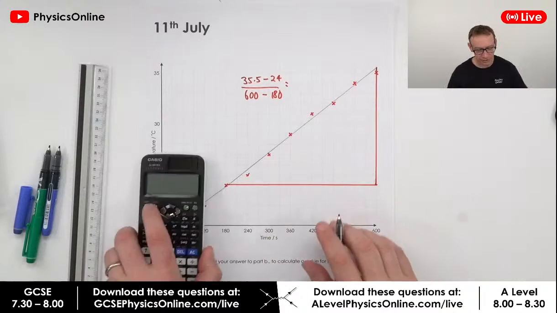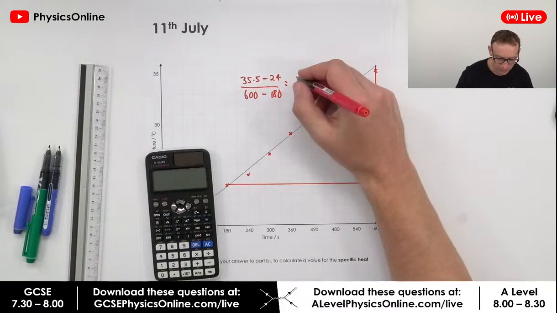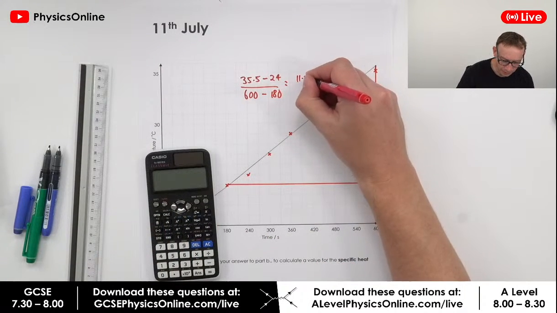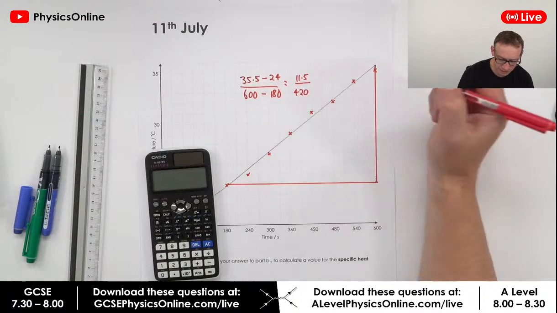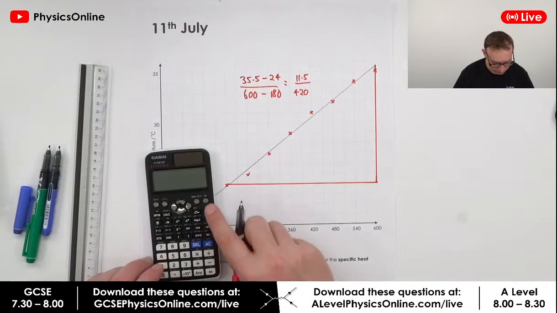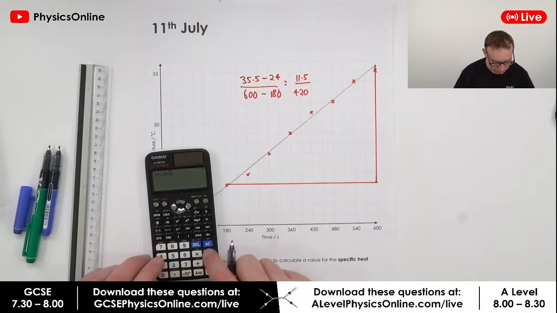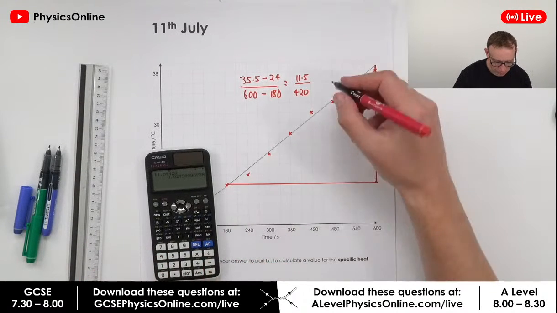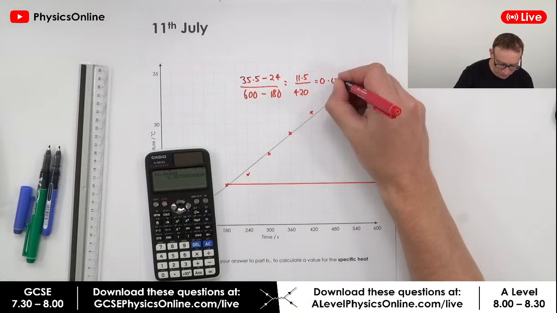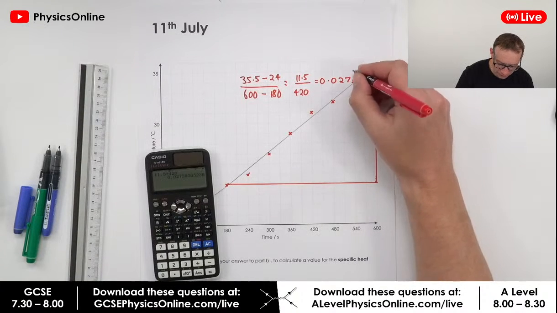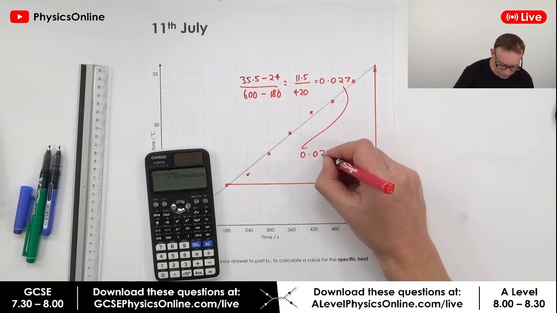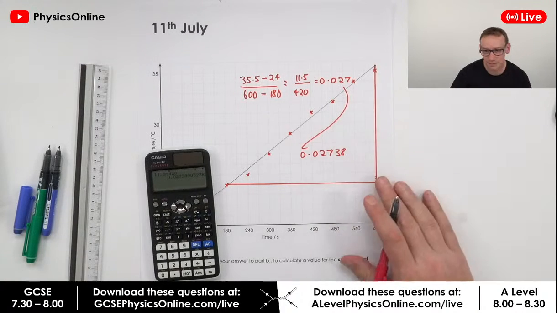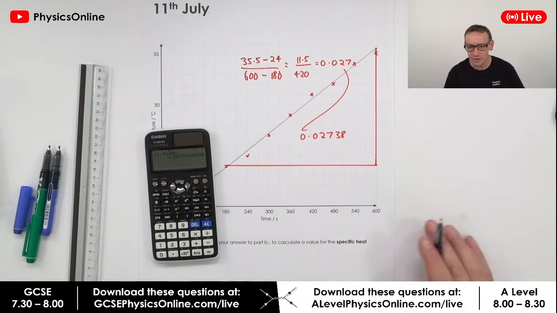In this case, that's equal to 11.5 divided by 420, which is equal to 0.02738. Okay, hopefully that's all good.